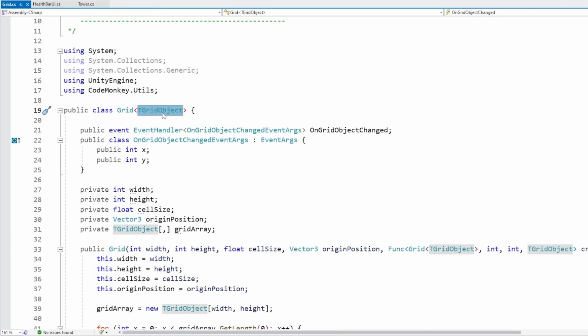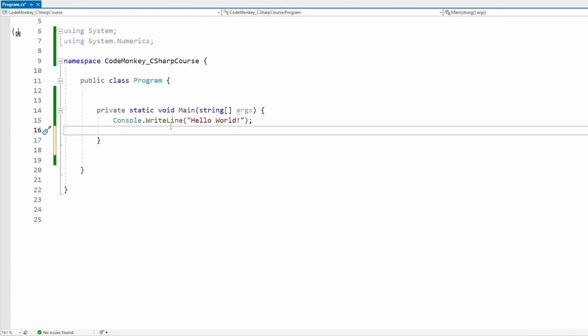And with that grid object, I can place whatever custom data I want, and the grid system will work perfectly with it. So I don't need to make a brand new grid system for every kind of thing that I want to do with a grid. I just use the exact same grid system for any type, and by writing this class using generics, I managed to reuse this base class and build all those complex systems that I made in all those videos.